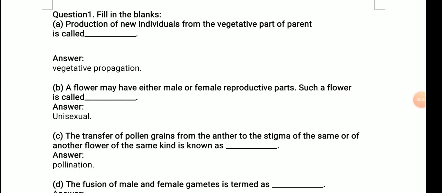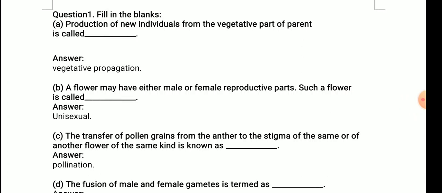In the previous video we have completed the chapter Reproduction in Plants, and in this video we will be discussing the exercise questions of that chapter. Okay, so let's start. Question number 1, fill in the blanks. Production of new individuals from the vegetative part of the parent is called.